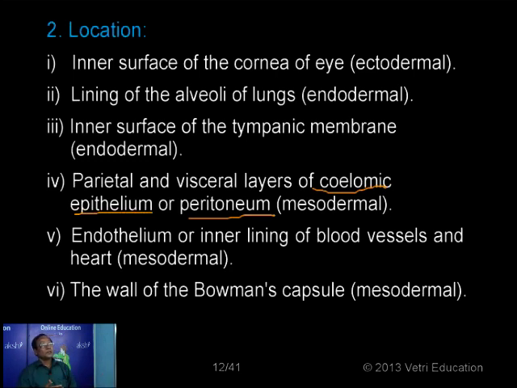If the layer of cells is connected to the inner lining of the body wall, then it's called the parietal layer. Then the layer surrounding the visceral organs, the one facing the visceral body cavity, is called the visceral layer. Together they are called the peritoneum, formed of a single layer of coelomic epithelium derived from mesoderm. So normally the coelomic epithelium is found in the case of true coelomic animals.